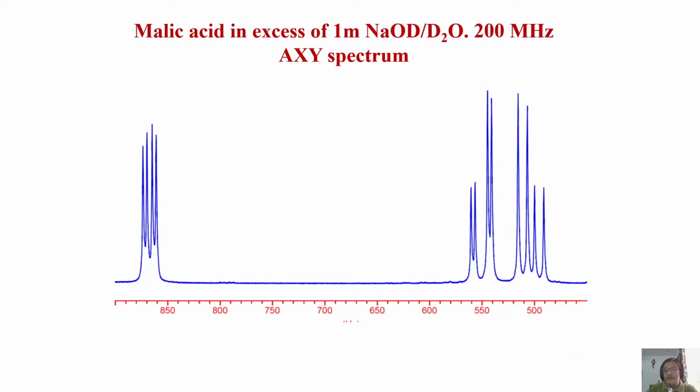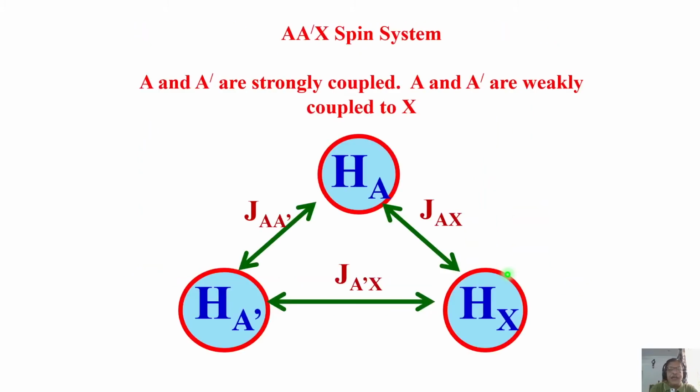So very easily you can identify which are the two AB subspectra, and then analyze this to get coupling information. I don't want to go into the details of analysis. I just wanted to show you the spectrum. When you get such a type of spectrum, you have to be careful.